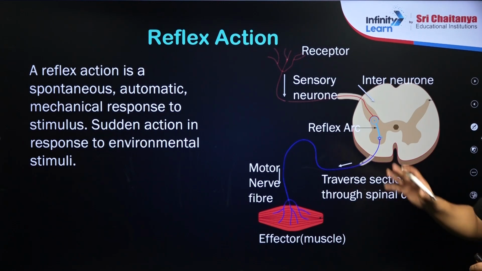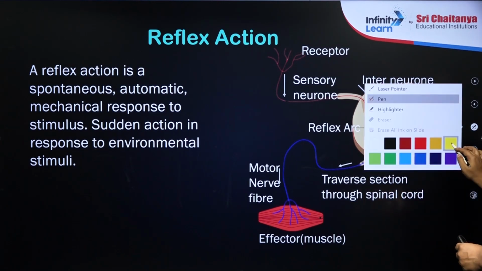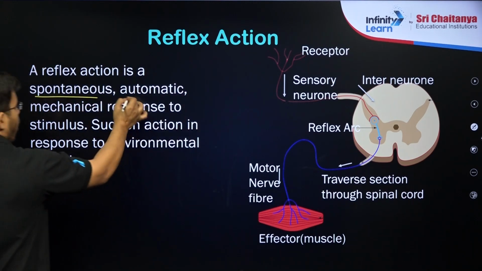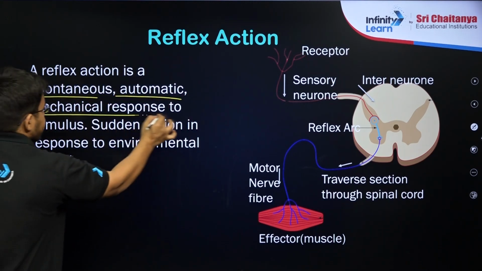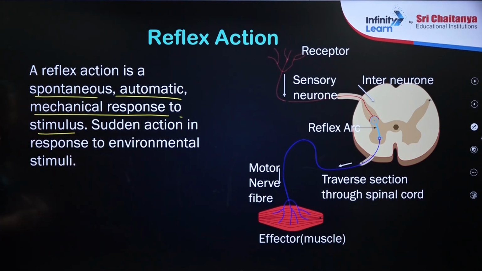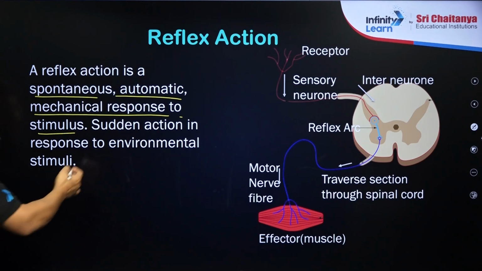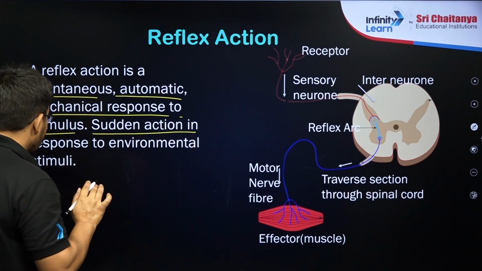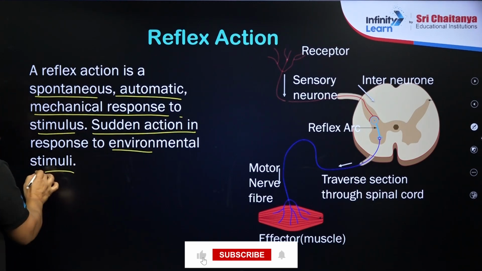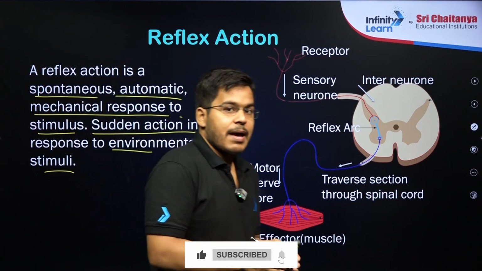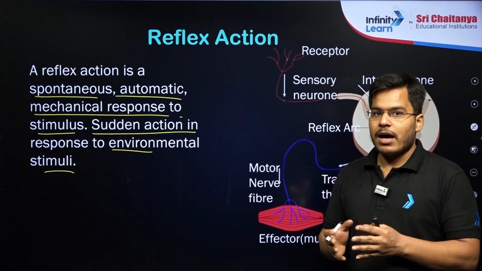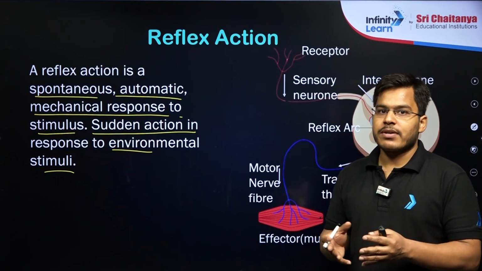First of all, students, let's see the definition. Reflex actions are spontaneous, automatic, mechanical responses to a stimulus. In a spontaneous action, a sudden action is done as a response to an environmental stimulus. So a sudden action is happening inside our body, and definitely that is a dangerous situation that can harm our body, so we require a swift, rapid action.